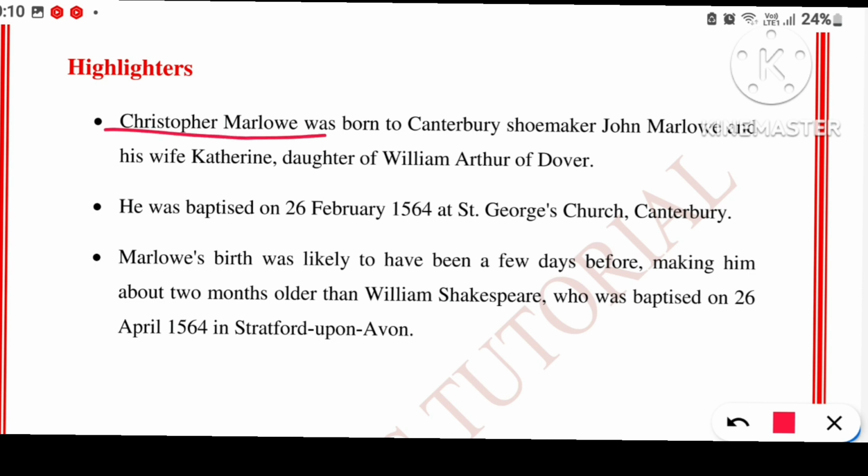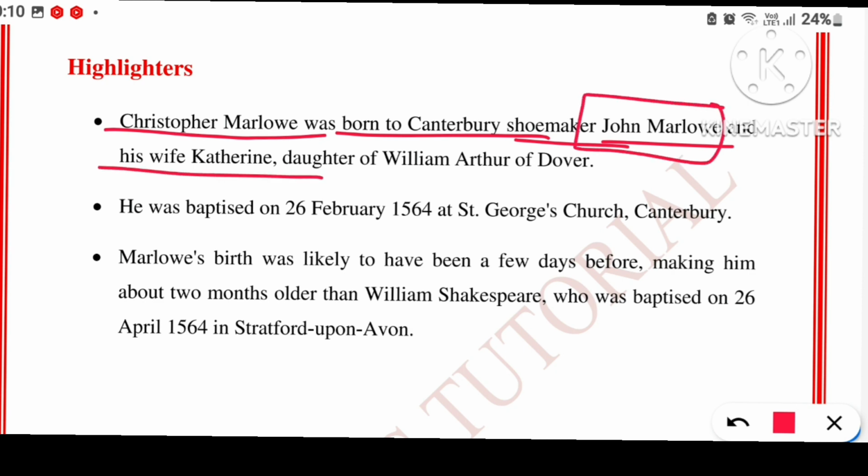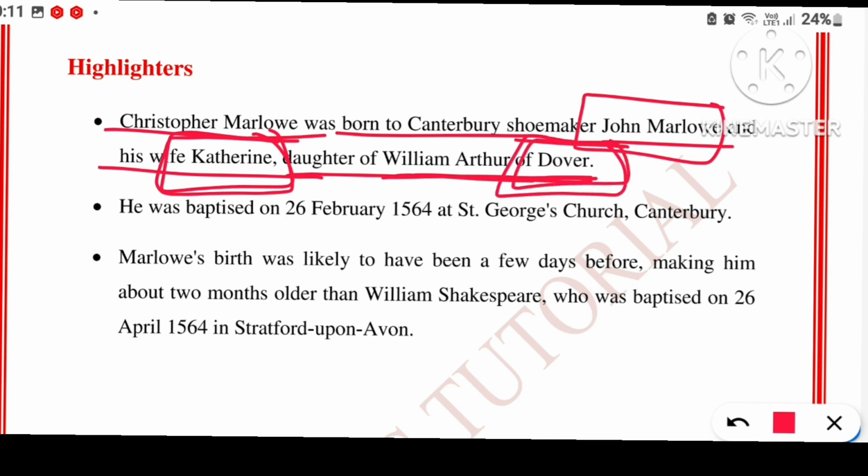Christopher Marlowe was born to Canterbury shoemaker John Marlowe and his wife Catherine. John Marlowe and Catherine Arthur were the parents of Christopher Marlowe, daughter of William Arthur of Dover. Catherine Arthur was the daughter of William Arthur of Dover. Next, he was baptized on 26 February.